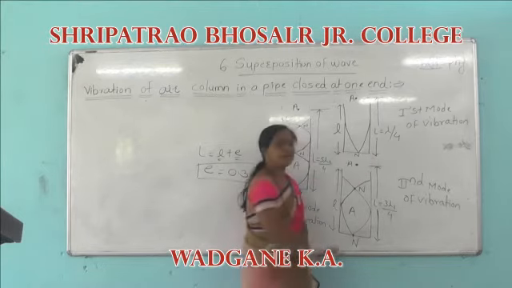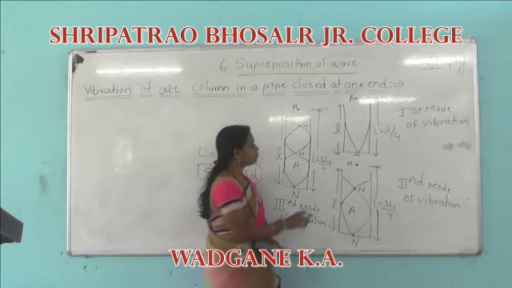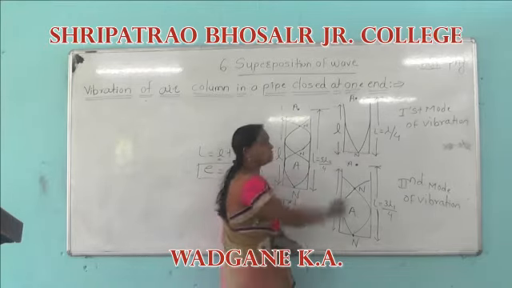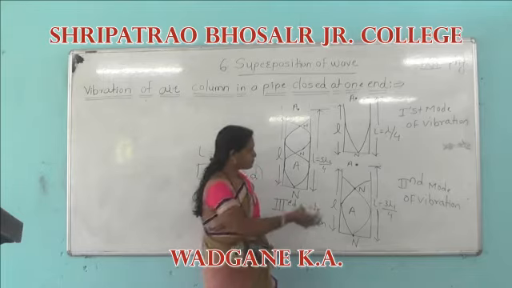When the pipe is closed at one end, a node always forms at the closed end and an antinode always forms at the open end.